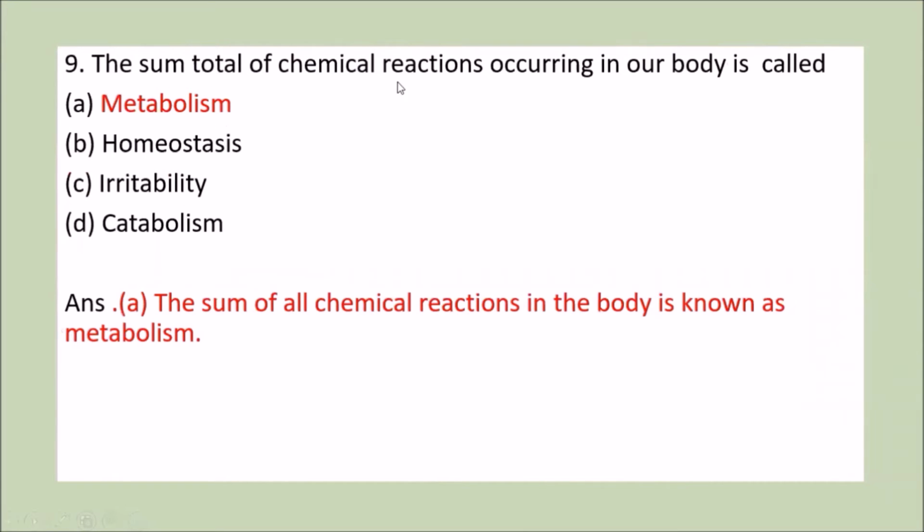Next question is, the sum total of chemical reactions occurring in the body is called: first is metabolism, second is homeostasis, third is irritability, and fourth is catabolism. We know that the sum total of chemical reactions which occur in a body is known as metabolism. And this metabolism is further divided into two categories, that is anabolism and catabolism. So anabolism and catabolism are two types of metabolism.